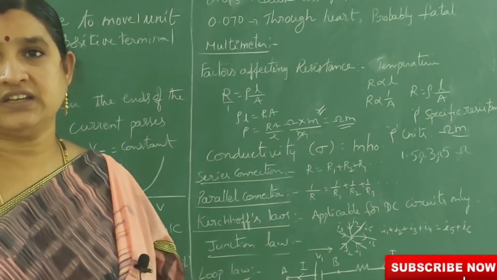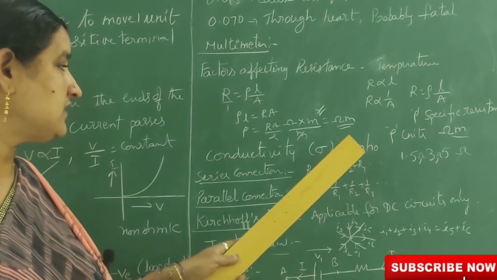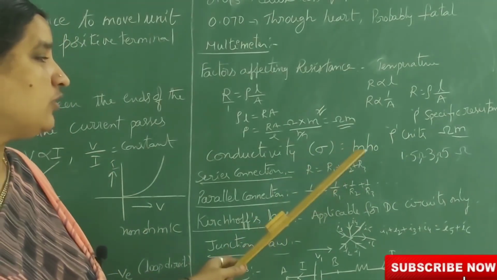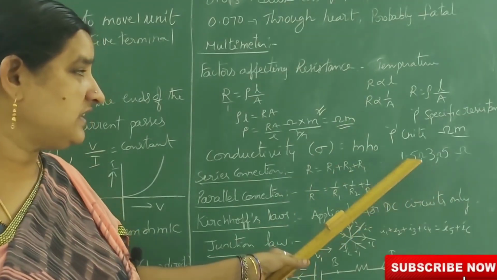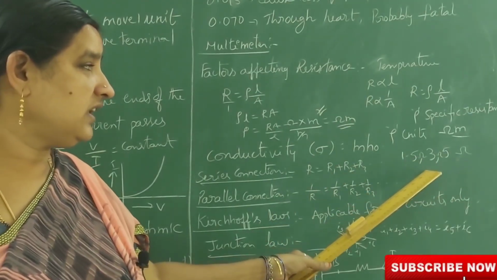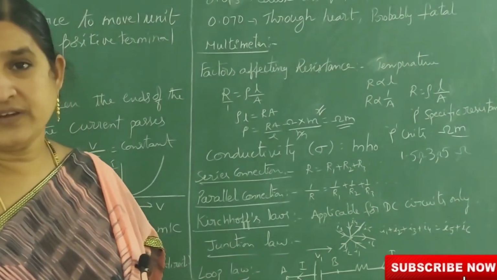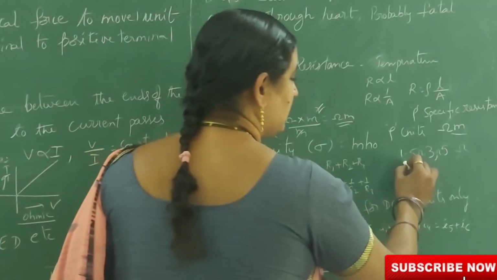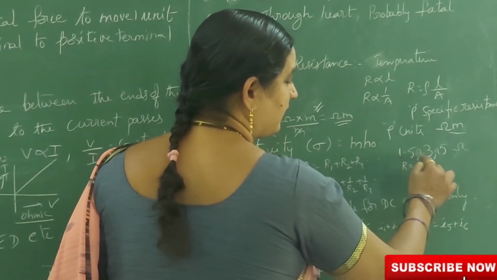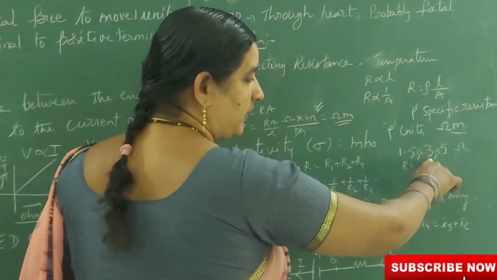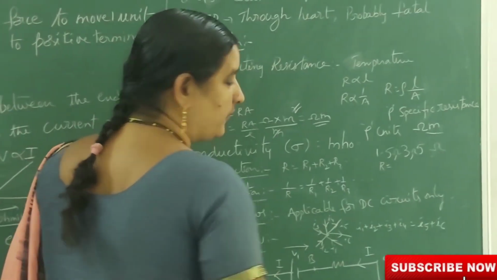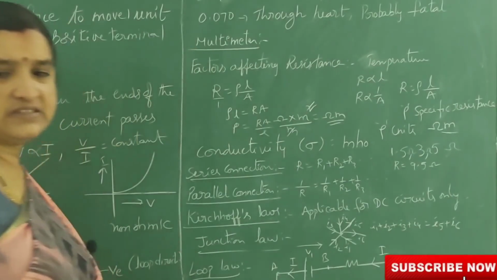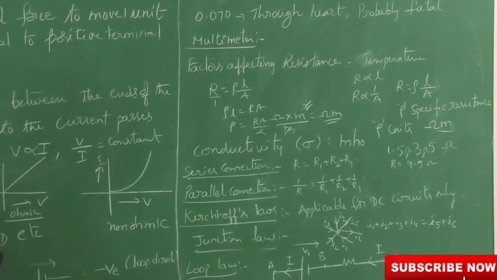In series connection, the resultant resistance R is equal to R1 plus R2 plus R3. Suppose resistances of 1.5, 3 and 5 ohms are connected in series, the final resistance will be R is equal to 1.5 plus 3, that is 4.5. 4.5 plus 5, 9.5 ohms. The final resistance will become 9.5 ohms.